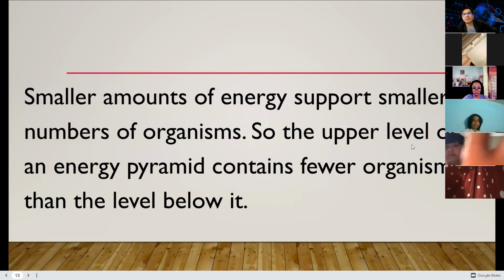A smaller amount of energy supports smaller numbers of organisms. So the upper level of the energy pyramid contains fewer organisms than the level below. This is the reason behind.